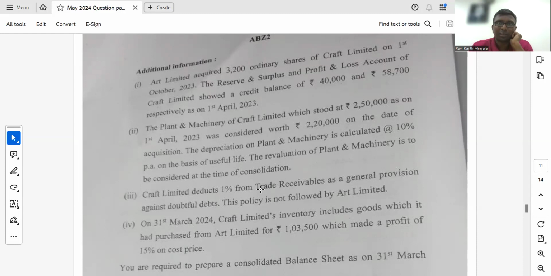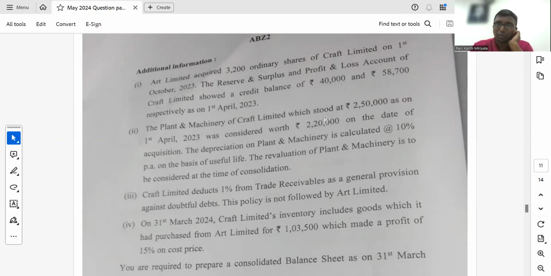What is the first good point included? On the date of acquisition. Date of acquisition has happened on 1st October. Correct? But plant and machinery as on 31st March, something they told like 2,50,000 rupees, but it was considered as 2,20,000 rupees as on the date of acquisition, they told. Acquisition has happened after 6 months.